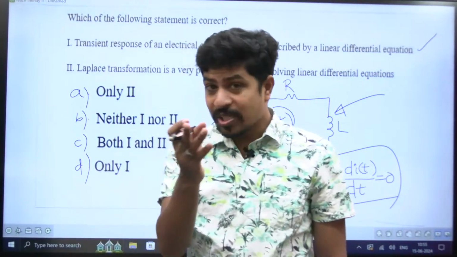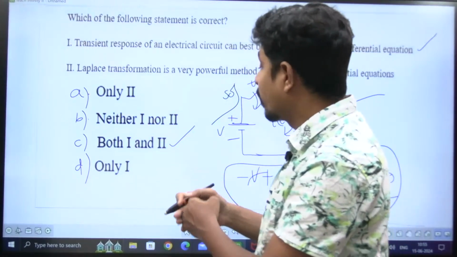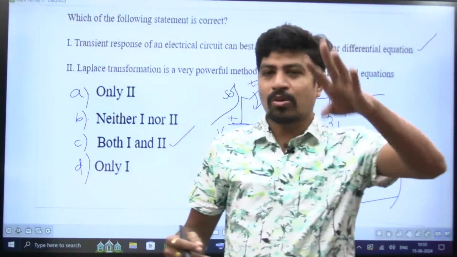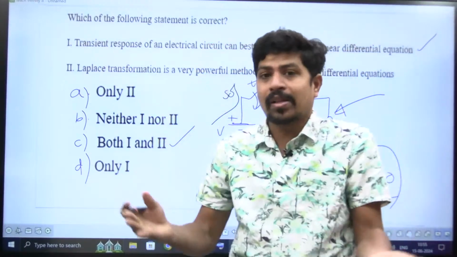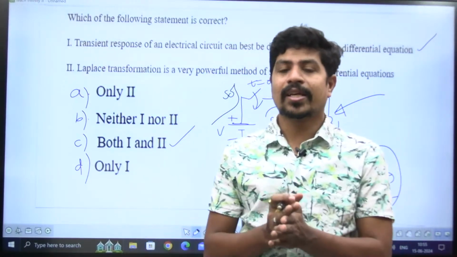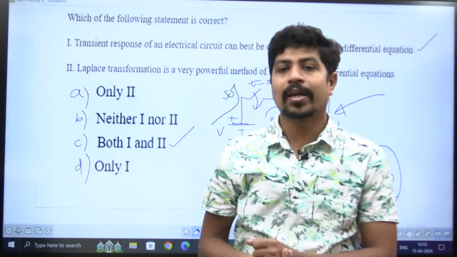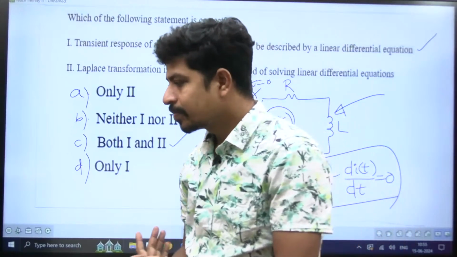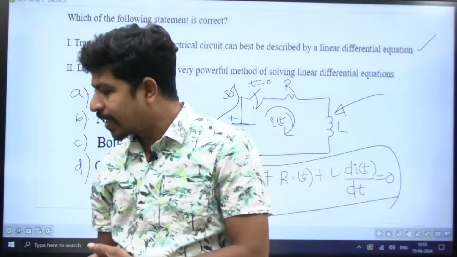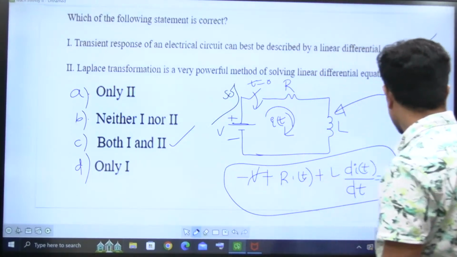For us, concept is important. Not "sir, in all the questions both 1 and 2 are correct, therefore in the next examination also if 4 questions have both 1 and 2 correct, in the 5th question though I do not have clarity, I'll tick for that, I'm going to get the mark." That is just like throwing a stone. It may hit the target, may not hit the target, right? Yes, it is a coincidence. Very good, that's what I'm saying.